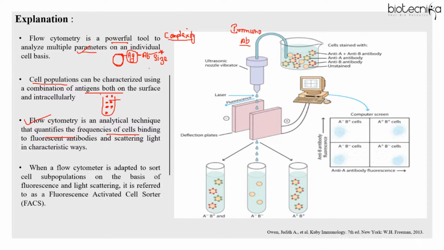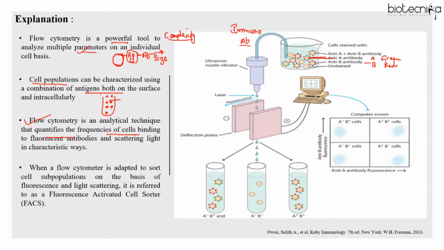So let's say in our question, A and B antigens are there. One antibody you label with one dye, another with another dye. Here also you can see we have a mixture of cells, right? Some cells have only A antigen, some have B antigen. So the green one has A antigen and the red one represents the B antigen, right? So basically the anti-B antibody is labeled with a dye which emits red fluorescence, and the anti-A antibody is labeled with a dye which emits green fluorescence.